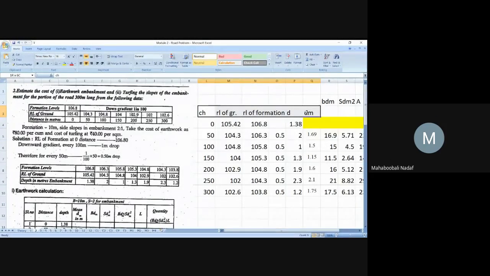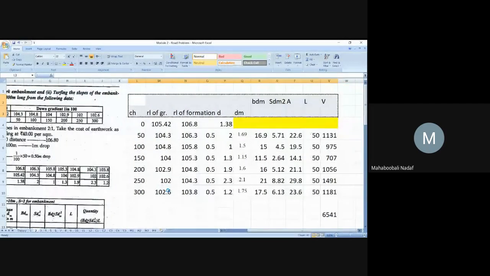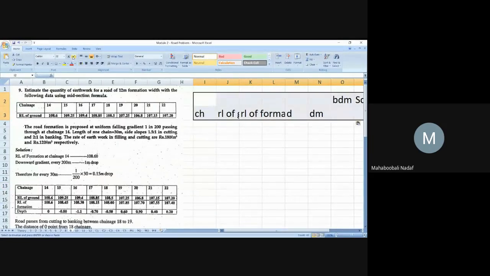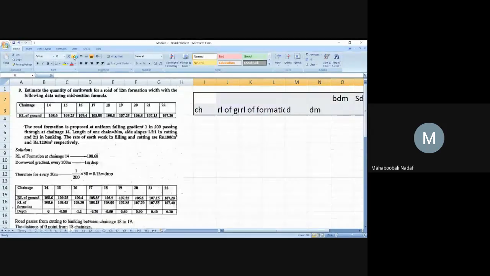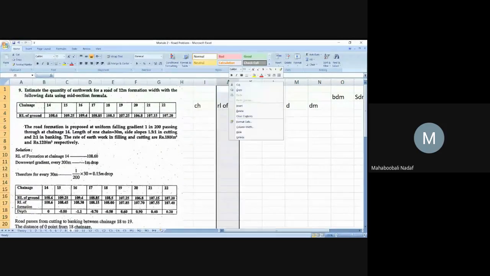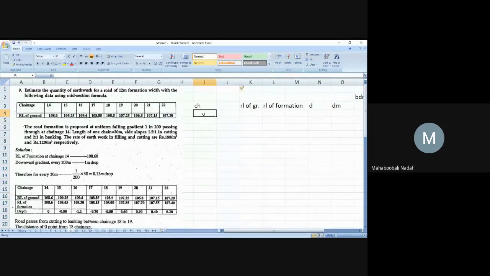Okay? I need to copy this one so that it will be understood by you. Ninth problem. First, I will simply paste these things. I will reduce the size. First, I should write chainage. Chainage is not given, so let us insert one more column here. This is also chainage. So first, I will write the numbers 14, 15, 16, 17, 18, 19, 20, 21, 22.